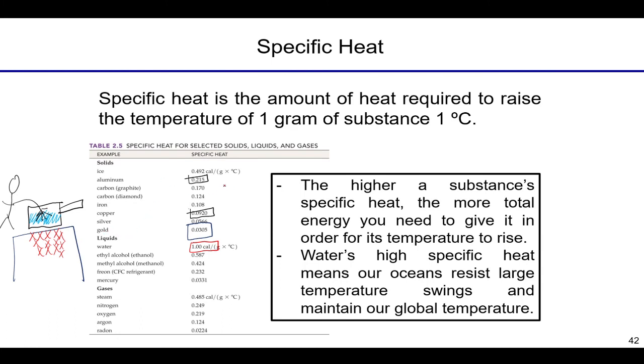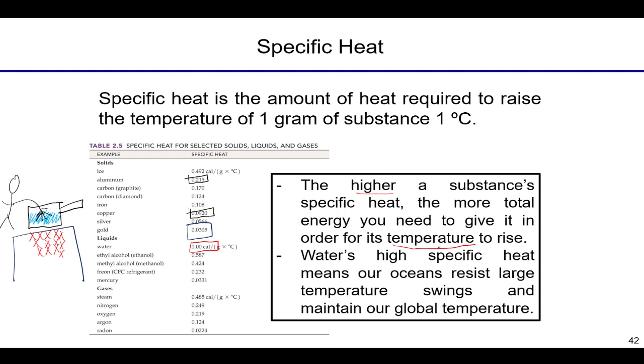So this specific heat, again, is specific, as it suggests, to an element or to a compound. Ice is different than liquid water, is different than aluminum, is different than gold. The higher a substance's specific heat, the more energy you have to give it to change the temperature. So you want your pots and pans to be something with a low specific heat, so it changes temperature quickly and cooks your food quite quickly.